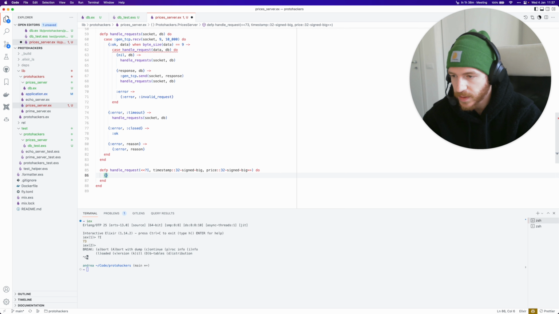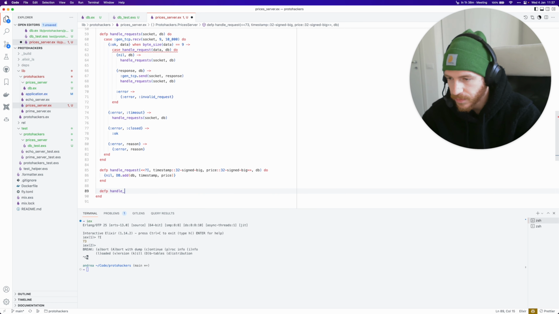In this case, we don't return a response, but we add to the DB, which is the second argument here, the timestamp and the price.